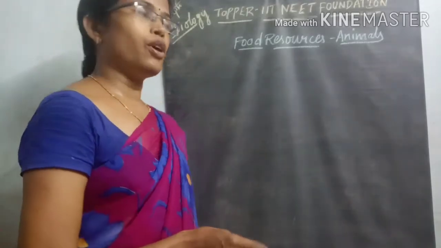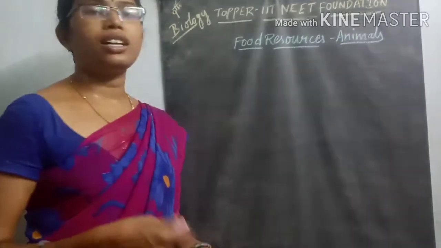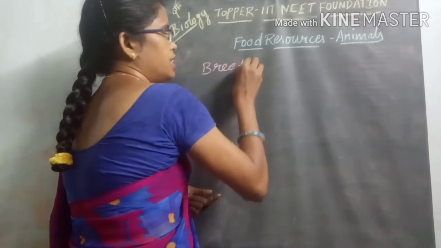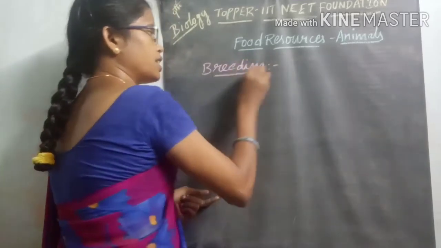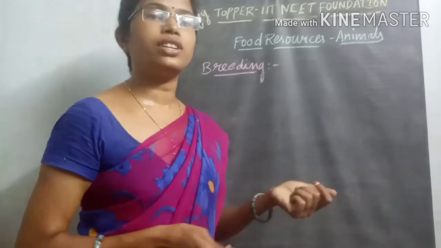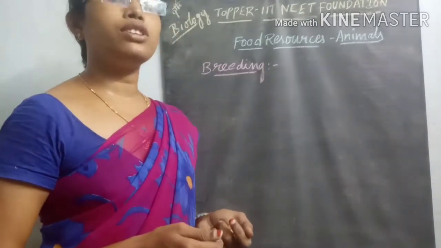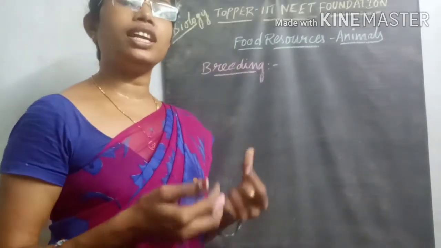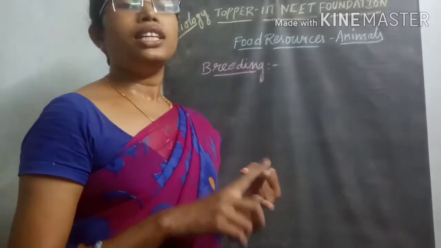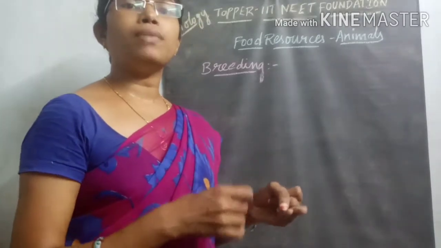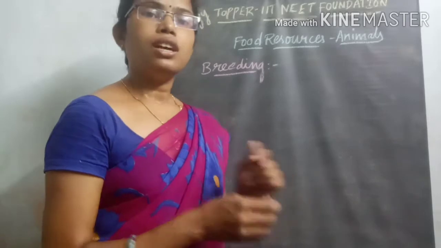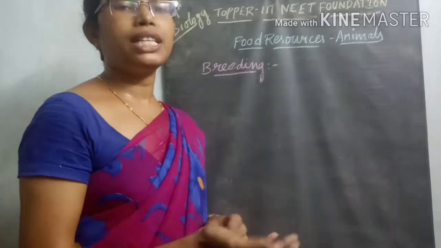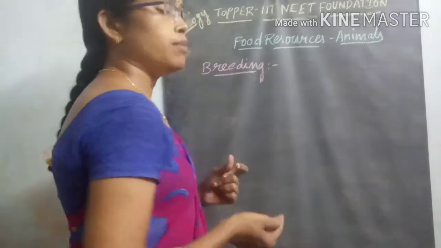Another important aspect in dairy farming is breeding. What is that? In the last class we already discussed the different breeds mainly used for dairy farming. In dairy farming we use different varieties of exotic breeds and indigenous breeds, and some of them are useful for both purposes, the dual purpose breeds. So different varieties of animals are there.